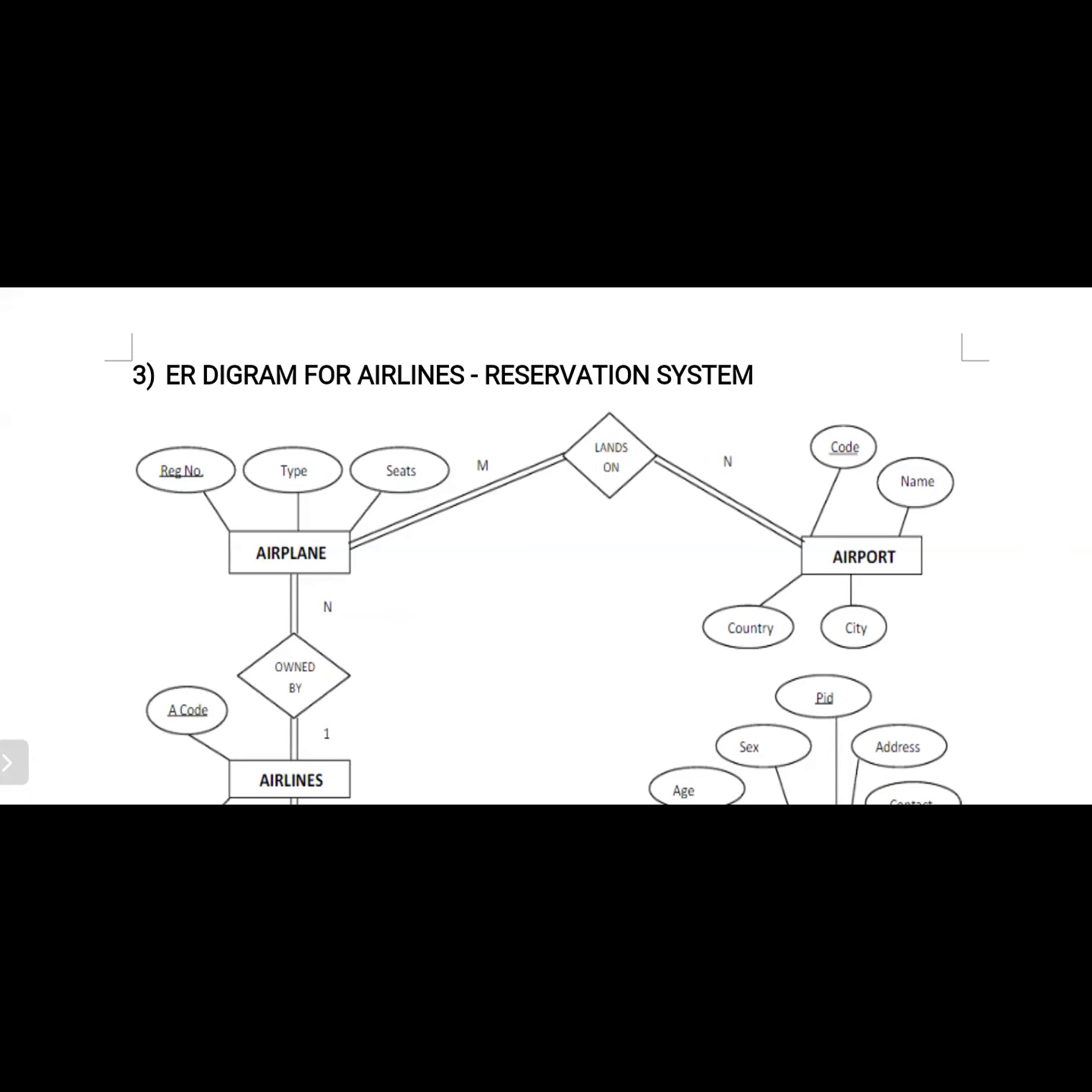Next, we consider the airplane. This airplane lands on the particular airport, am I right or not? So here we observe the attributes for the airplane: register number, type, seats. It should be represented in a unique manner. Okay, so next one,